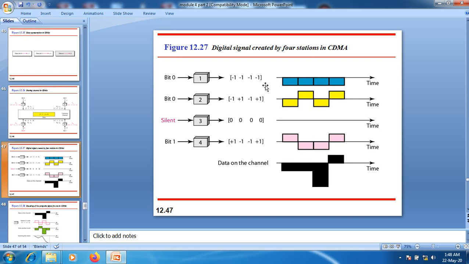Here we are using a negative voltage. The next chipping sequence has the values minus 1 plus 1 minus 1 plus 1. That can be represented in this time domain. The negative voltage represents the minus 1, and the positive voltage represents the plus 1.